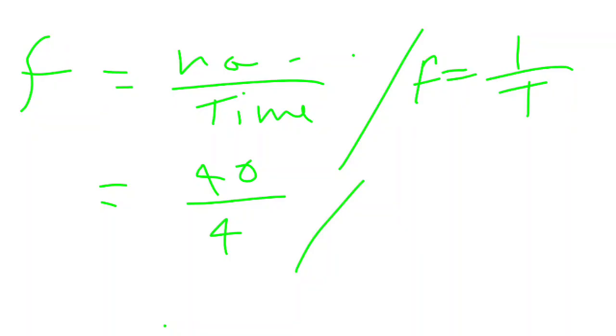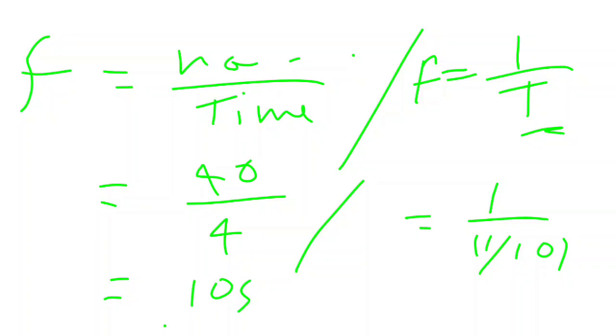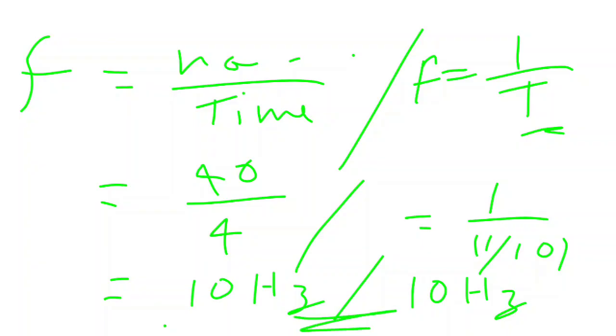Or 1 by time period: time period is 1 by 10, we already found that, so 1 divided by 1 by 10 is 10. The unit is hertz. Both are the same, so we can use both methods: frequency equals 1 by time period, or frequency equals number of oscillations by time taken.